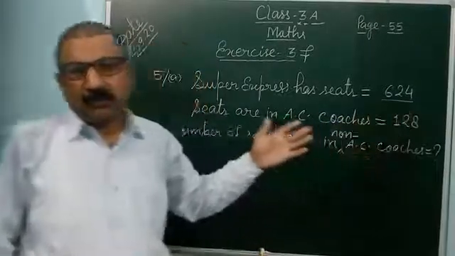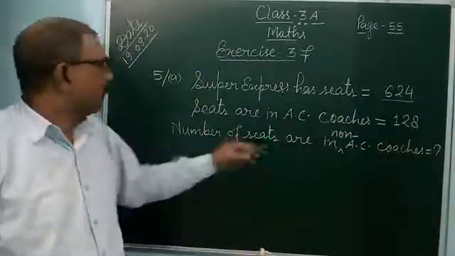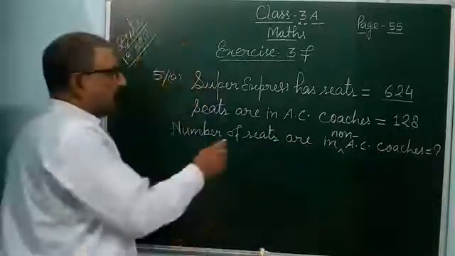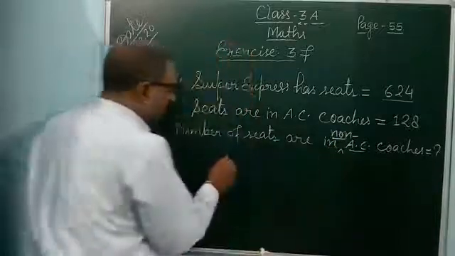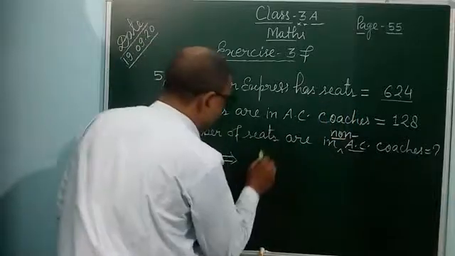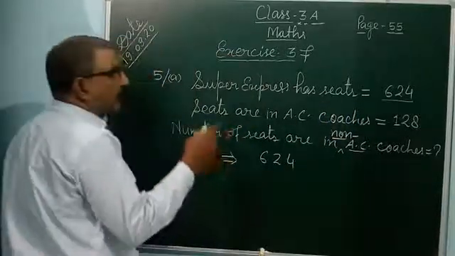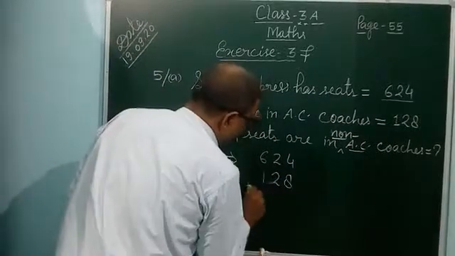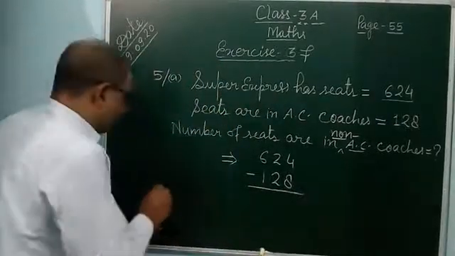What you get will be the answer, the number of seats in non-AC coaches. So according to the question, total seats 624 and AC coaches 128, now you can find non-AC coaches.